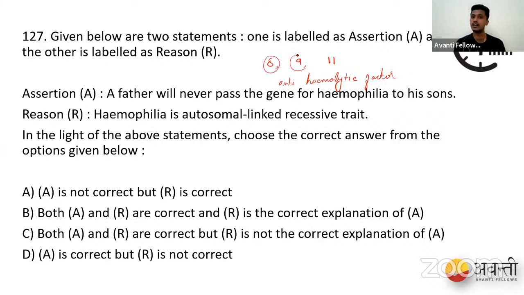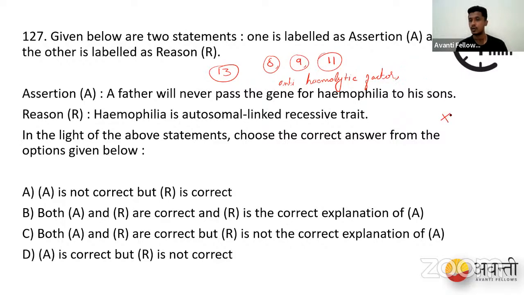Now, all these factors are very, very important to complete the coagulation mechanism. If I ask you what the coagulation mechanism is, you will immediately say it is a cascade reaction. What is a cascade reaction? We need all 13 factors to be present and functioning properly to have a successful coagulation. Any one factor missing would lead to unsuccessful clotting of blood. Are you understanding? These anti-hemophilic factors 8, 9, 11 are present on which chromosome?